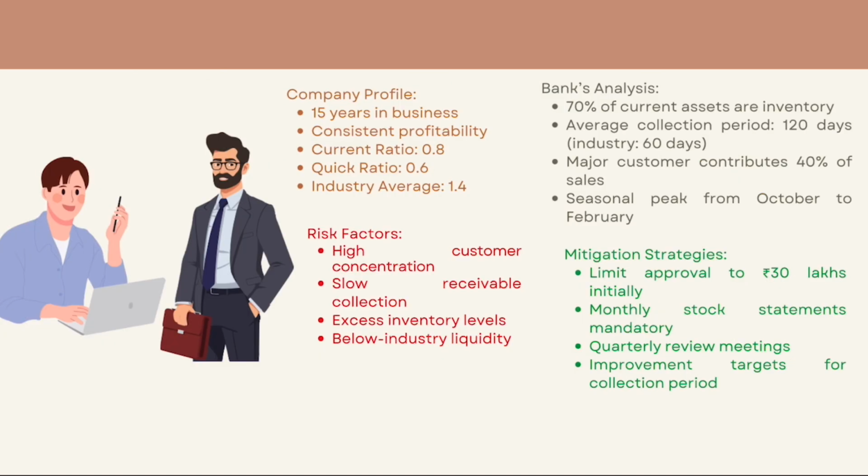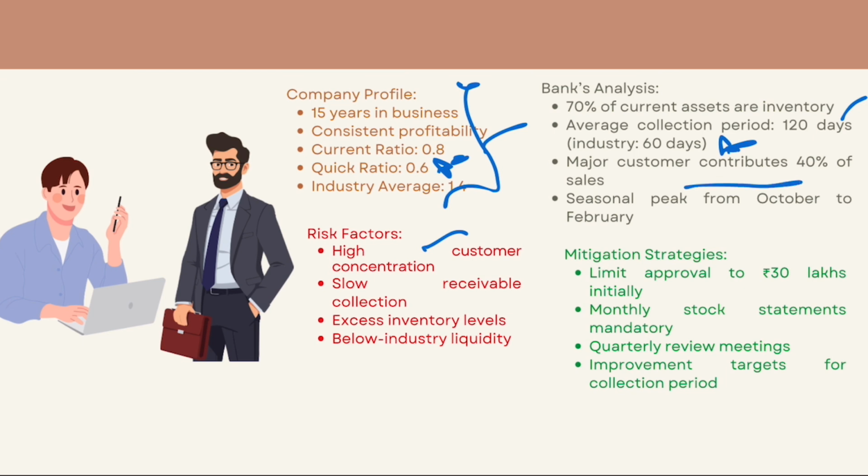Okay. So now let's get back to our opening scenario where a businessman approached the banker for a working capital limit of 50 lakhs, right? You remember in the starting. Now let's discuss. The company profile is 15 years in business, consistent, profitable, but the current ratio is 0.8 and quick ratio is 0.6. Industry average is 1.4. Based on data, the banker's findings are that 70% of the current assets are inventory. Average collection period is 120 days, although the industry collection period is 60 days. A major customer contributes 40% of sales.